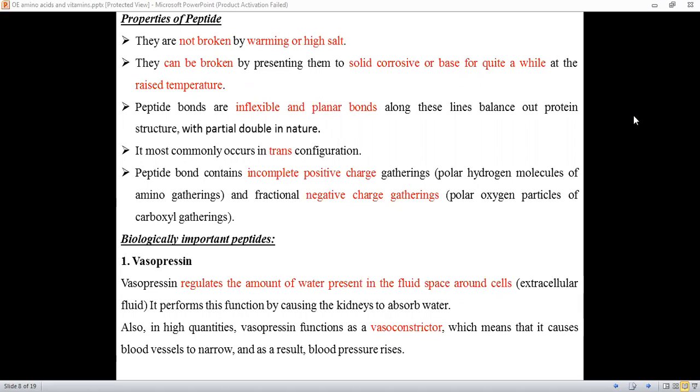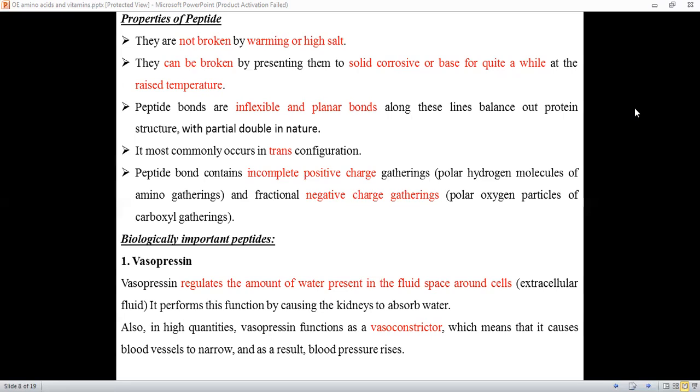Properties of peptide bonds. Usually, the peptide bonds are covalent bonds which are very strong in nature, which cannot be broken just by heating it up or by adding more salt concentration. So, it is difficult to break, and this kind of bond is inflexible. It will be a little rigid and planar bond. And this bond has partial double bond characteristic. And of course, this bond occurs in trans conformation.